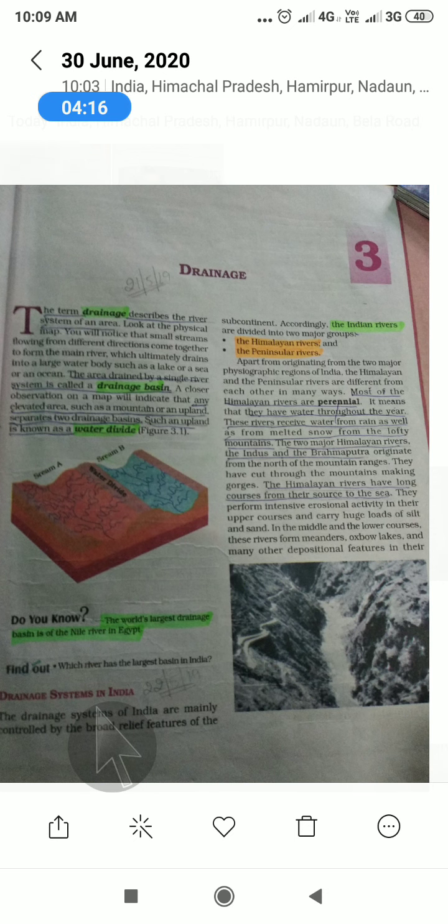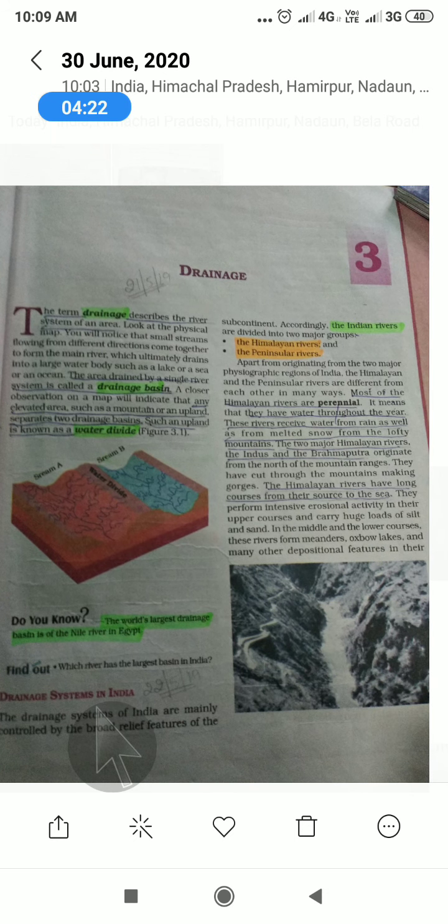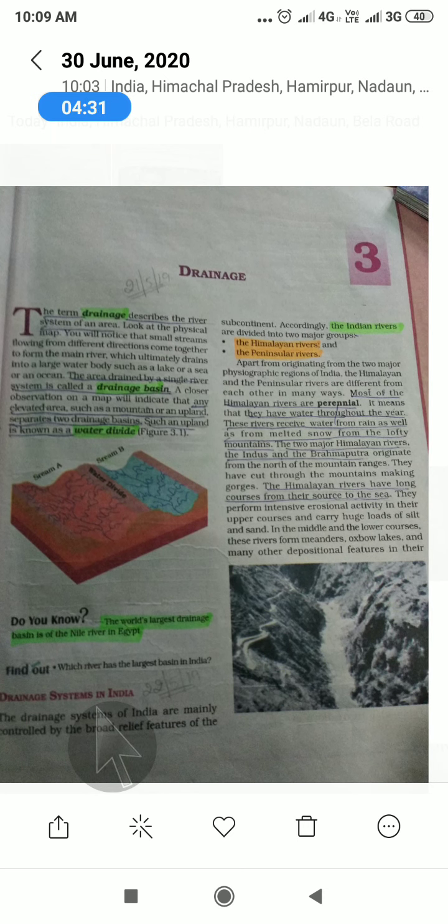Okay, and they perform intensive erosional activity, and they also take the sediments, take the fertile soil from there, and carry a huge load of silt and sand. Sand and silt come with the rivers from the Himalayas. Fertile soil is always brought by the rivers coming from the Himalayas, and makes the plains fertile.